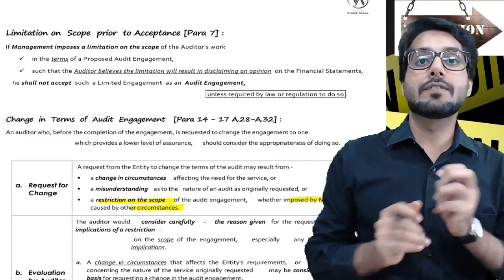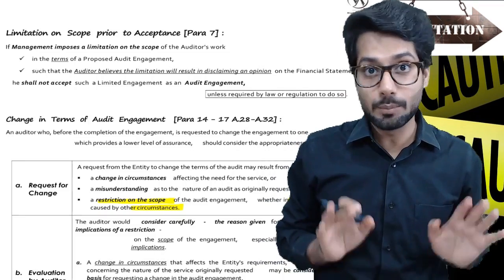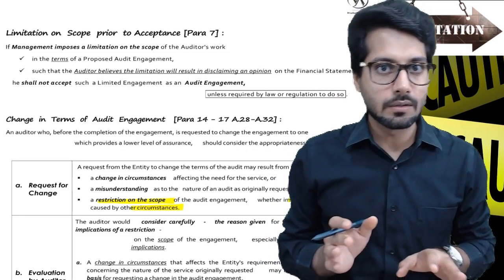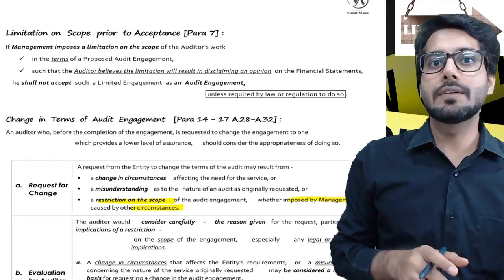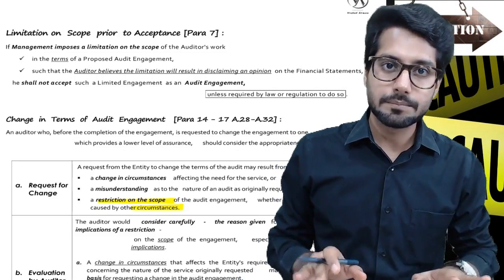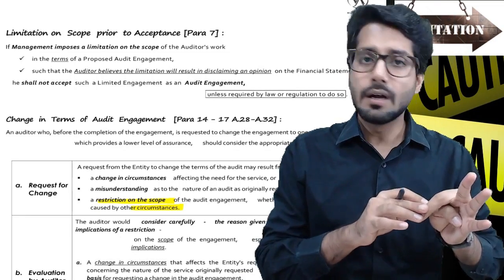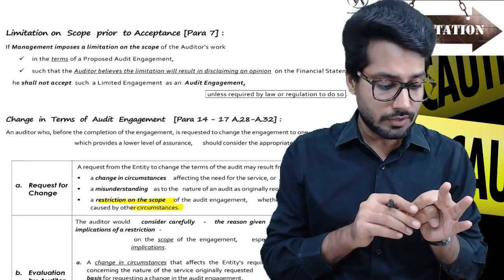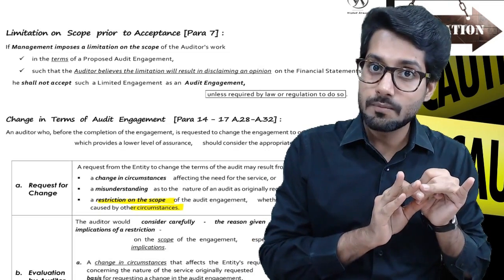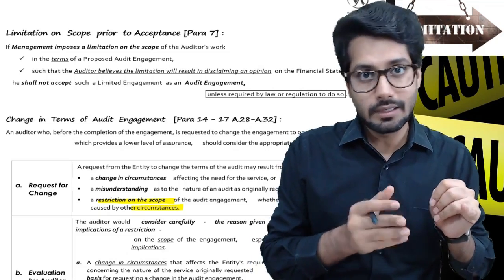And before that only, we have come to know that there will be certain areas which we will not be allowed to check. And if these happen to be pervasive, massive, then obviously we'll have to give a disclaimer of opinion later on. So instead of reaching a point where we end up giving a disclaimer of opinion later, it is better you don't accept such an engagement and just give up on that. It could be because they are not allowing you to check big data, a big asset whose amount is pervasive in the financial statements, certain warehouses where the stock is lying, or physical inventory counting, or anything of such sort.